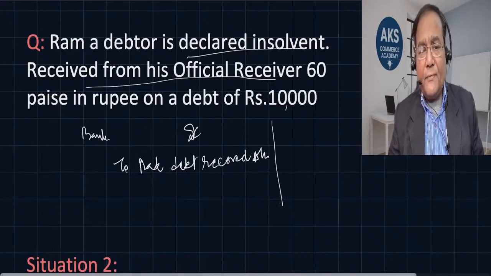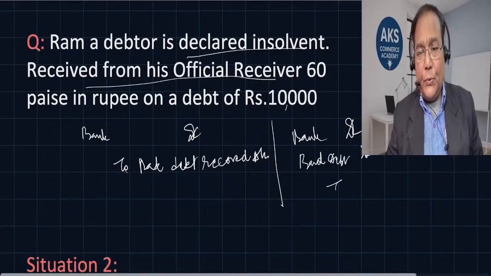If we had not treated it as bad, we would still be waiting for it, and later we came to know that only 60% is to be received. So the bank account or cash account is debited, and there is now a bad debt which we have not treated as bad, so bad debt is debited, and credit to Ram. How much to bank? 60%. Rupees 6,000 is received, 4,000 is bad, and the total is 10,000.